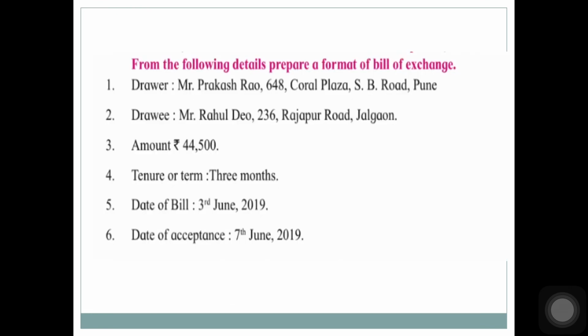Now let us draw this bill. It will be given to you like this in your exams. Drawer's name is given to you plus his address. Drawee's name and address is given. Amount of bill is 44,500. Tenure or term or period is 3 months. Date of bill is given. Date of acceptance is given. So this much information is given to you and you have to prepare bill of exchange.